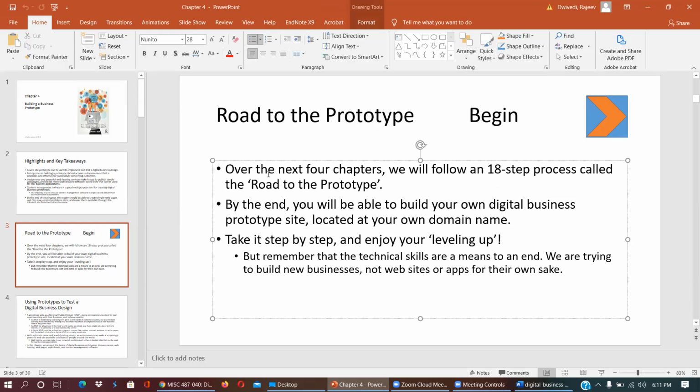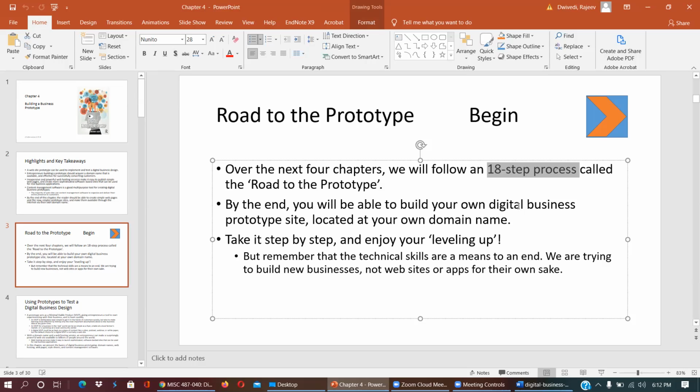So over the next 4 chapters, we will follow an 18-step process called the road to the prototype. By the end, you will be able to build your own digital business prototype site located at your own domain name. Take it step by step and enjoy your leveling up. But remember that technical skills are a means to an end.